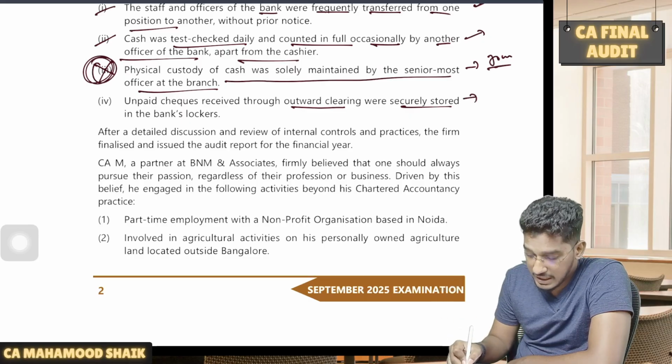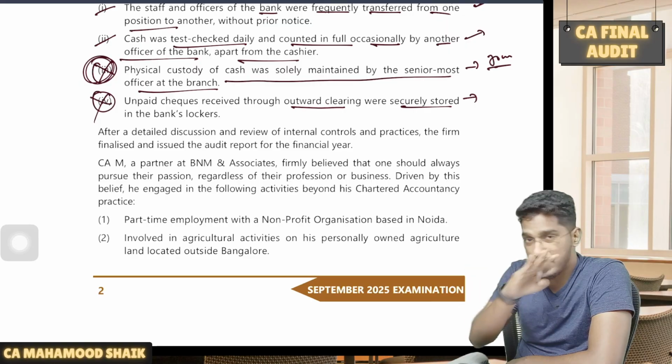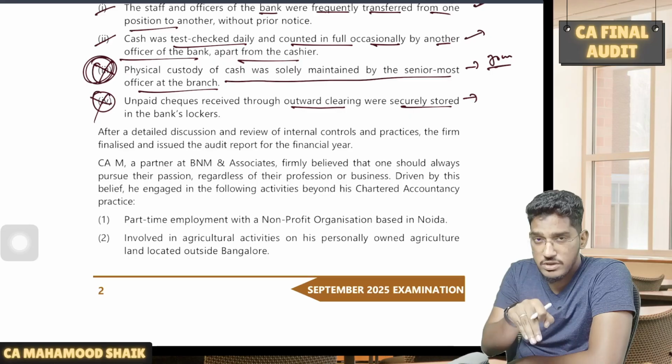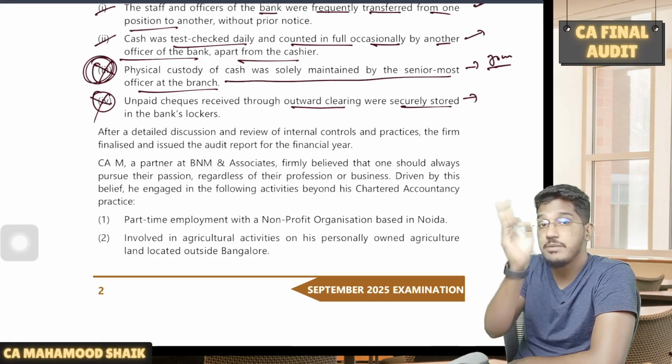Unpaid checks received through outward clearing were securely stored. No, this is also not a correct internal control. If you have any outward checks for which the amount was not yet paid, you should not securely store it. You have to send it back to the responsible customer. You have to send it back to the customer.